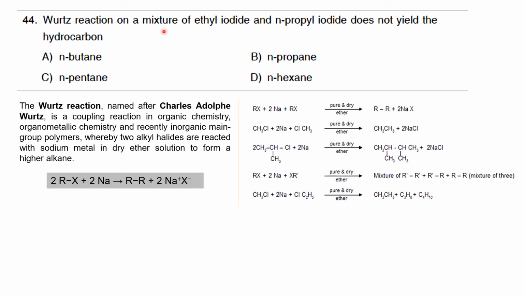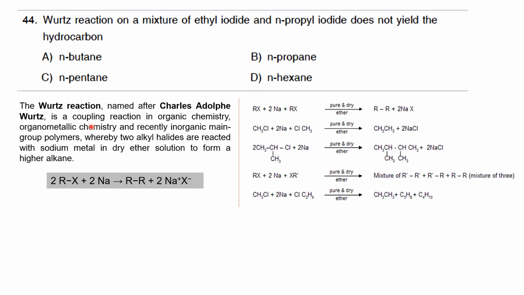So the next question is about a named reaction, which is known as the Wurtz reaction. You are asked to find out the product of Wurtz reaction between two alkyl halides, which is alkyl iodide. One is ethyl iodide and normal propyl iodide. So in order to answer this question, you need to have an idea regarding what is a Wurtz reaction. Wurtz reaction was developed by Charles Adolphe Wurtz, so the reaction is named after him. And it is actually a coupling reaction.